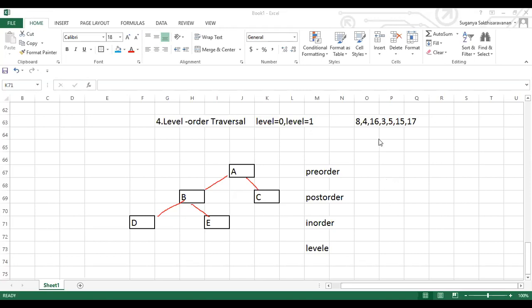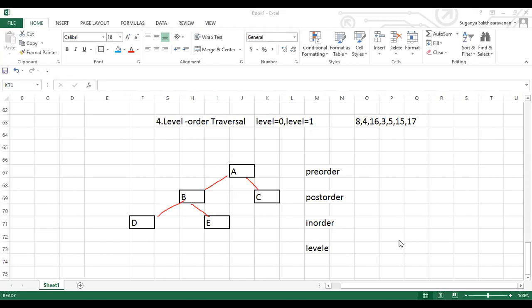We don't have G at all. Divya, pre-order. No, Divya, check your pre-order again. Priyanka, post order. Just a minute. No, Priyanka, check your post order again.